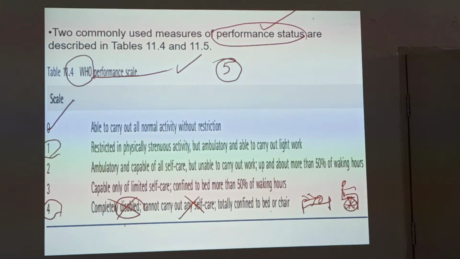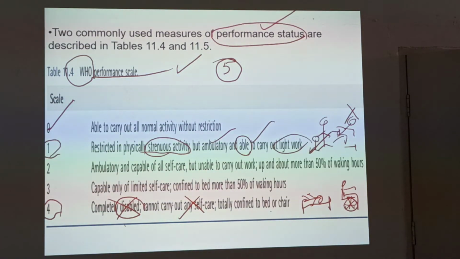1 is restricted in physically strenuous activity, but ambulatory and able to carry out light work. He is able to move, okay, but he is not able to run like this, but able to carry out light work. For example, lifting a bucket and all, he is able to carry out. Number 2 is ambulatory and capable of all self-care but unable to carry out work. He is up and about more than 50% of waking hours. So half of the time, if you take 2, it is half time divided. Half time he is sleeping and half time he is able to do the work.